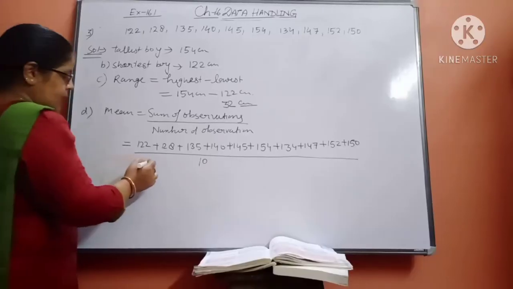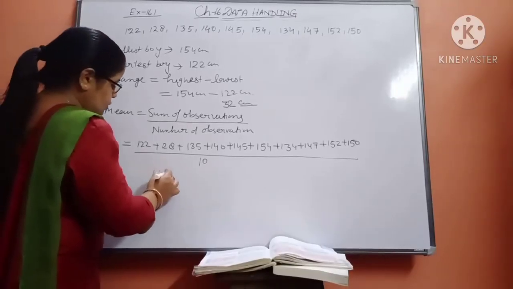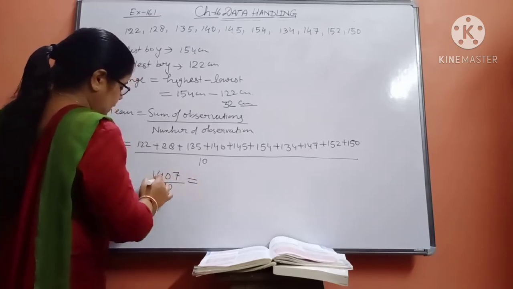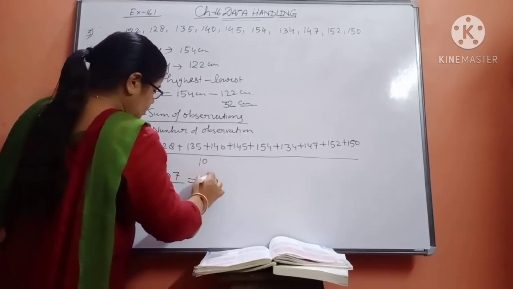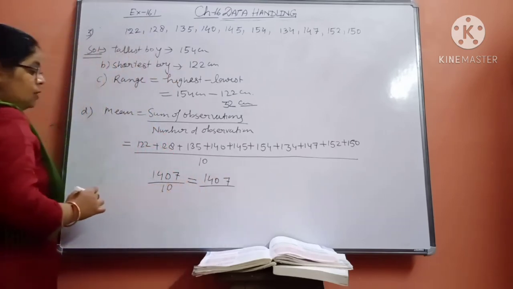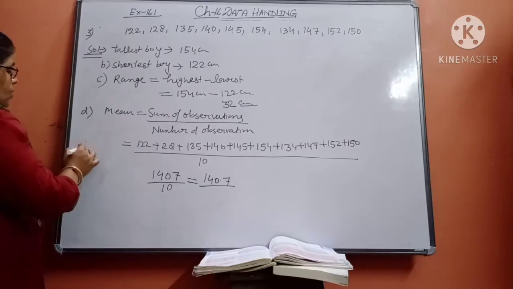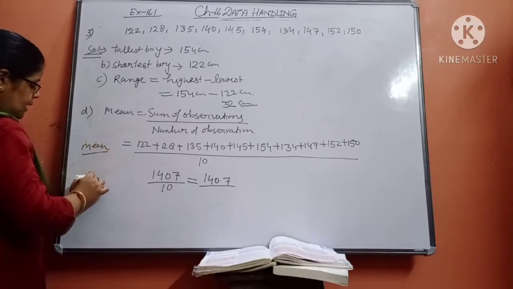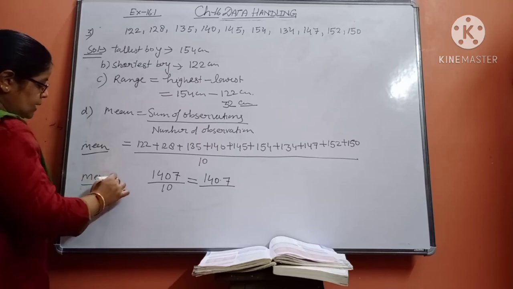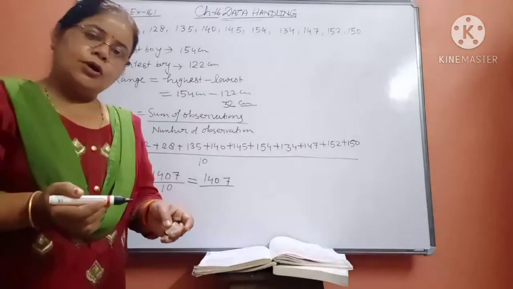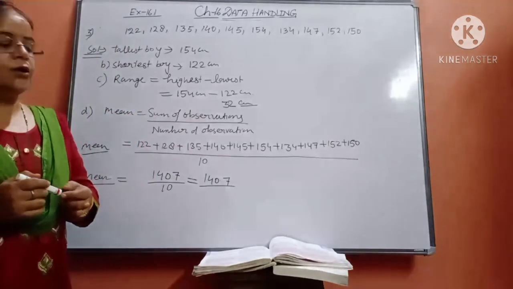See that beta, its sum is coming 1407 divided by 10. So if you will divide it by 10, what will you get? 140.7. So this will be your mean height, or average height. Mean and average, again I am saying that they both are the same. So if you are saying mean height of the children, then it is the average height of the children.